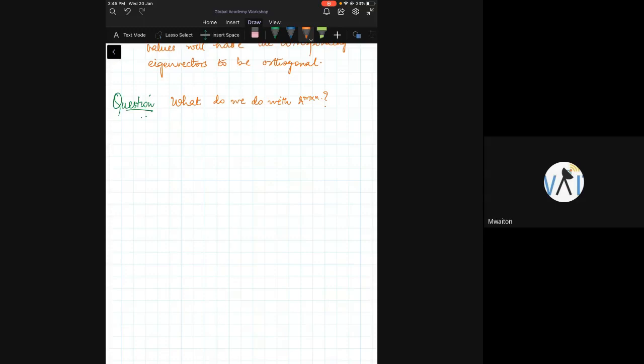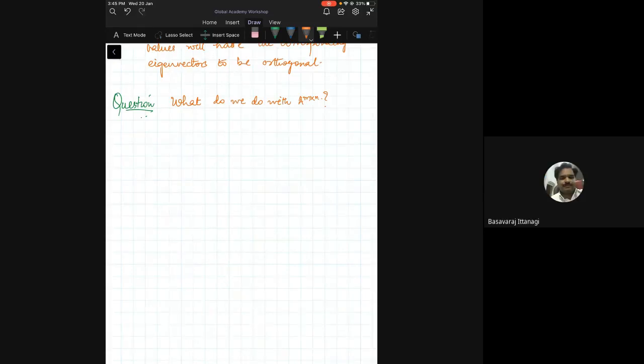If A is not diagonalizable, leave alone square matrices, now I have a rectangular matrix. What do we do with this? By using partition matrix?